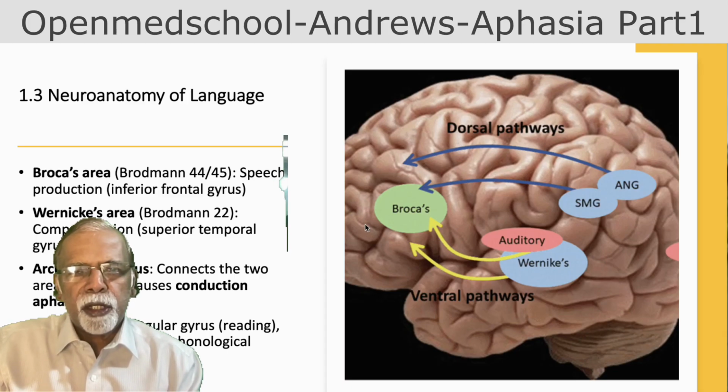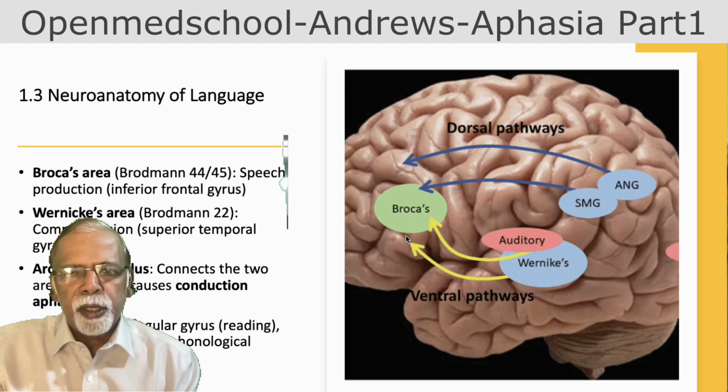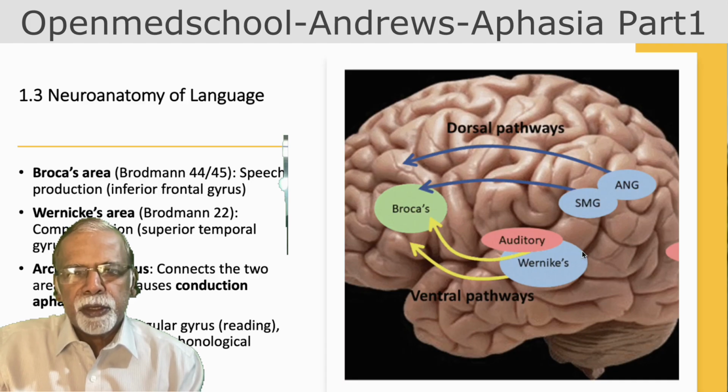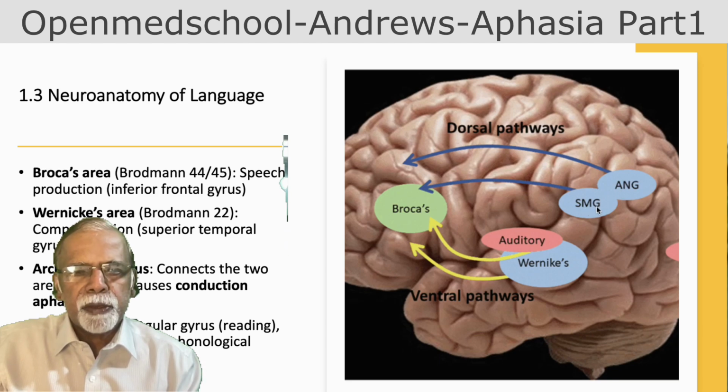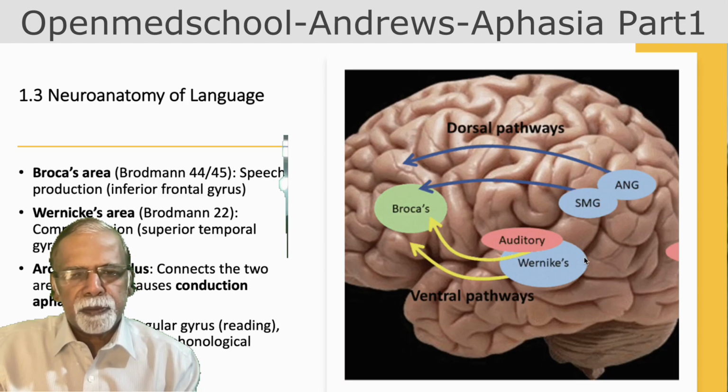In the inferior frontal convolution, areas 44 and 45 are Broca's area, and in the superior temporal convolution, area 22 is Wernicke's area. Other related areas are the supramarginal gyrus and the angular gyrus. The supramarginal gyrus is important for phonological processing, and the angular gyrus is important for reading.